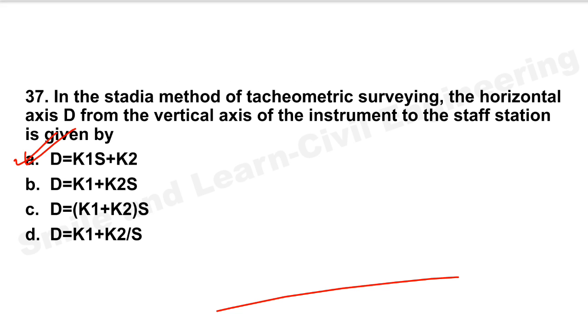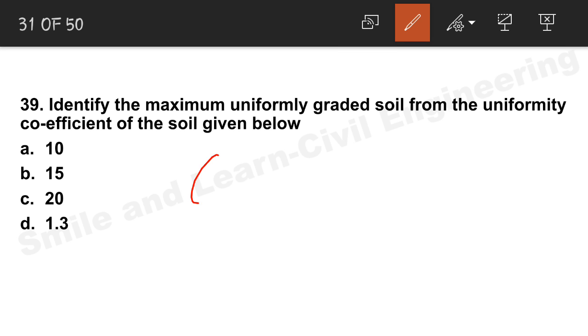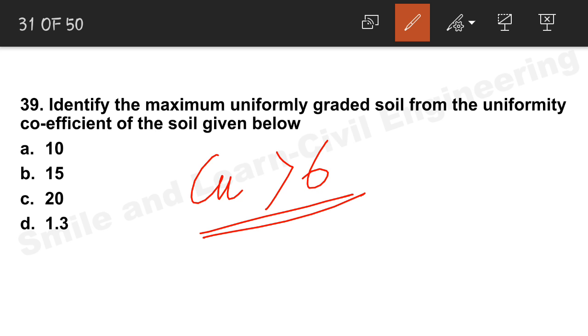Question number 39, okay. Identify the maximum uniformly graded soil from the uniformity coefficient of the soil given below. So the uniformity coefficient Cu is given below. So we know that the uniformity coefficient Cu is greater than 6 for a well graded sand, and for well graded gravels greater than 4. So it is above 6, above 4.